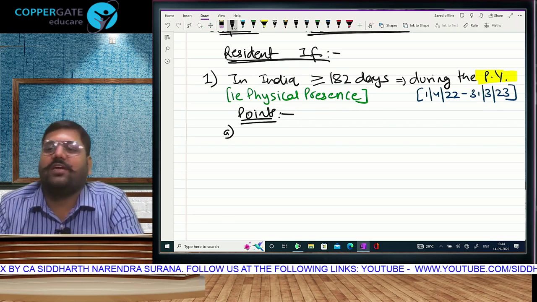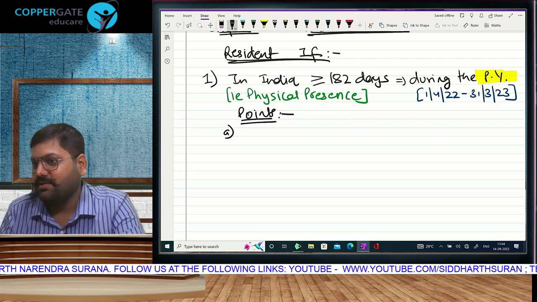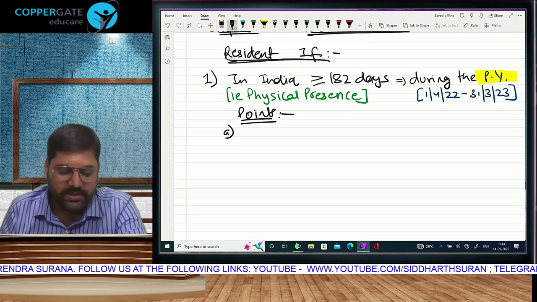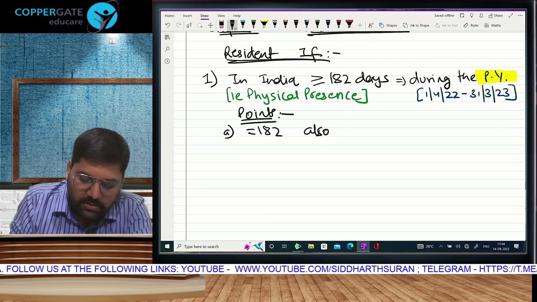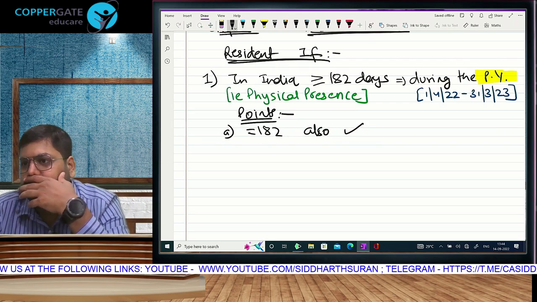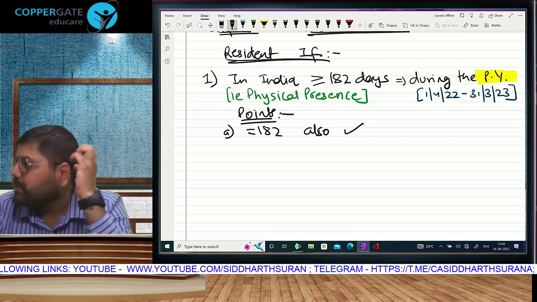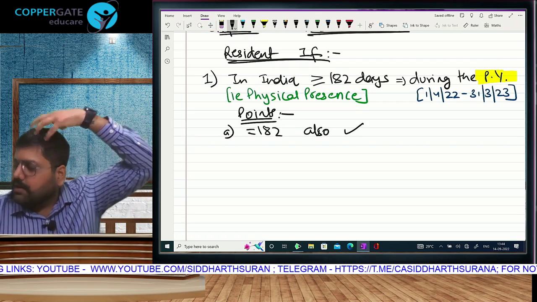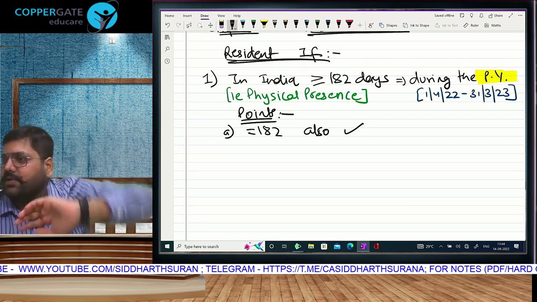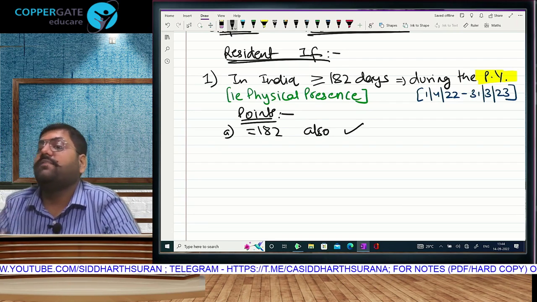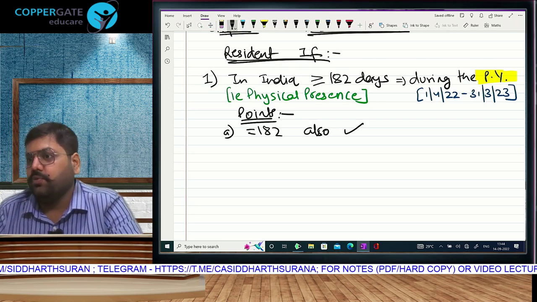You can't come to CA final if you don't know this. But inter students are learning for the first time. So you need to know this. Focus karo. Equal to 182 also covered. Habit is habit. Those who don't read properly, they fix this in their brain: 182 से ज्यादा हुआ ना तो resident. More than 182, resident. See, at 181 you are non-resident. At 185 you are resident.